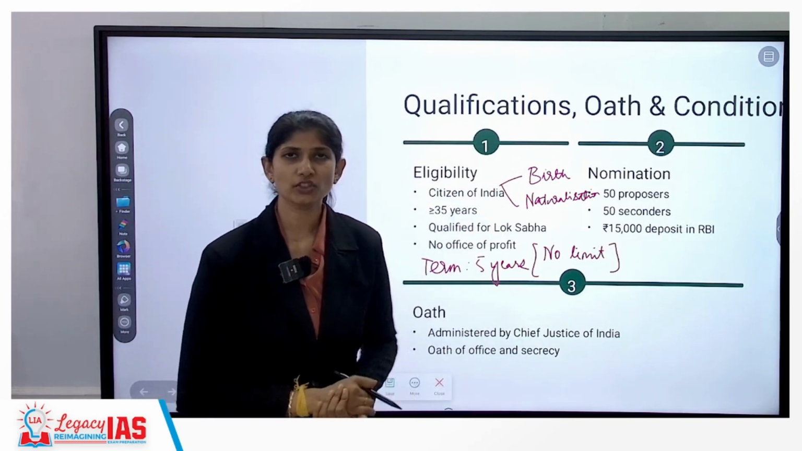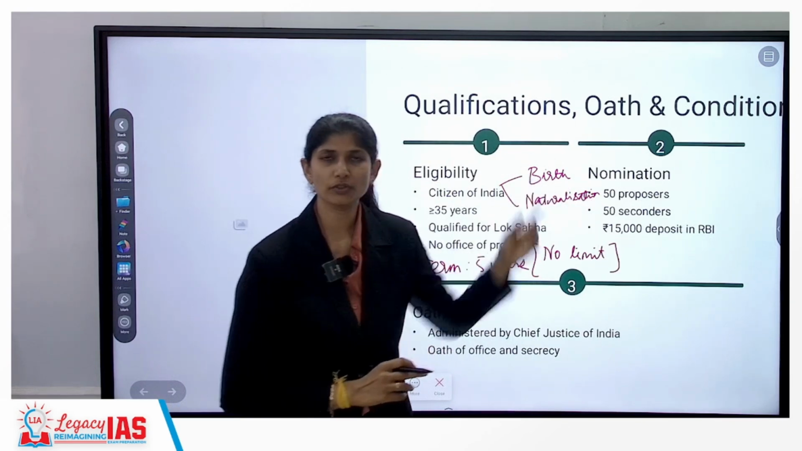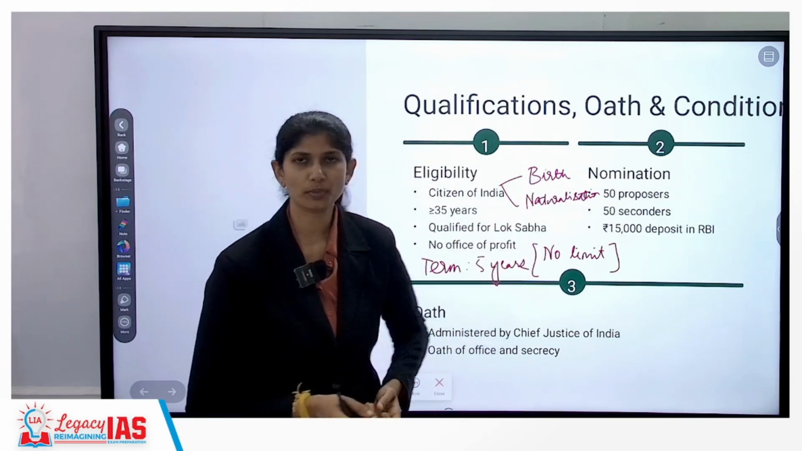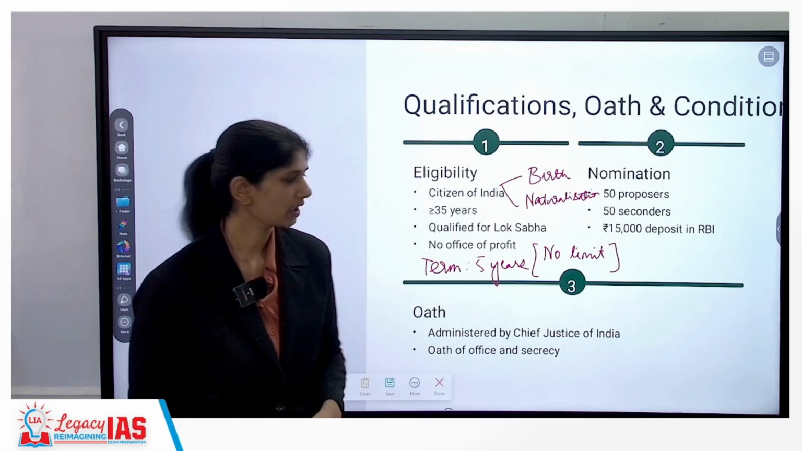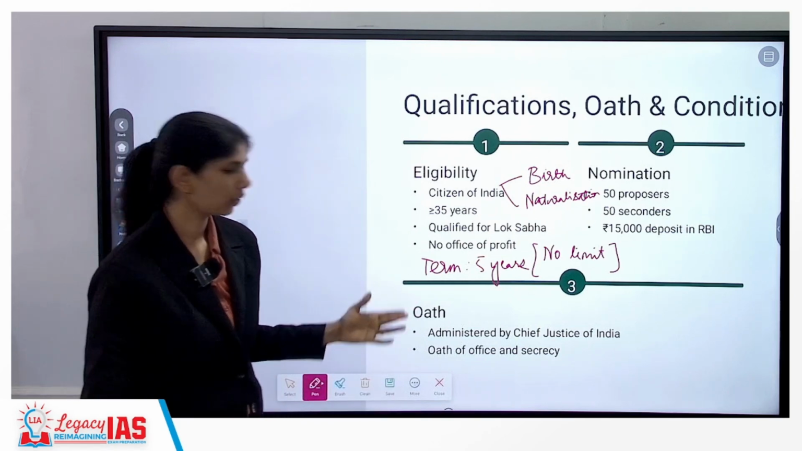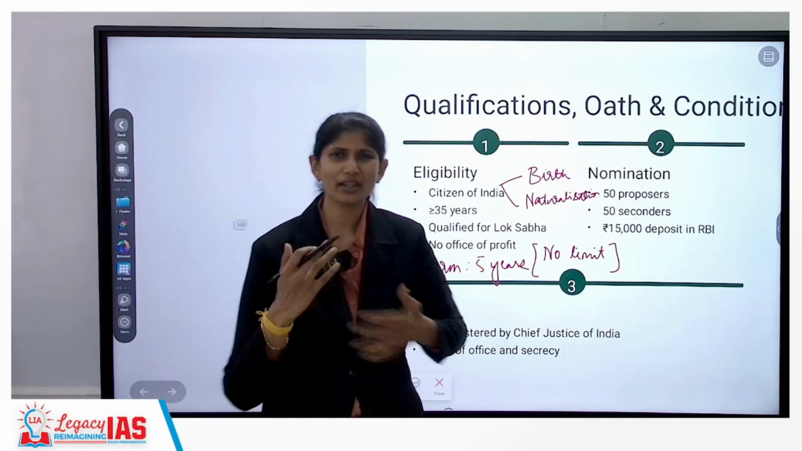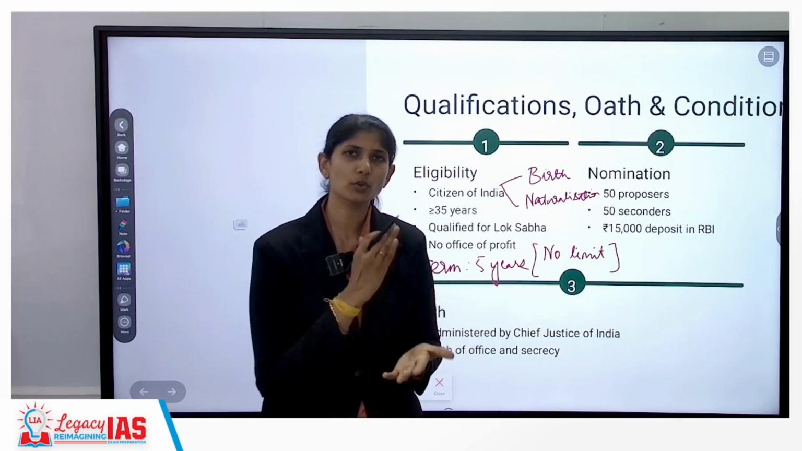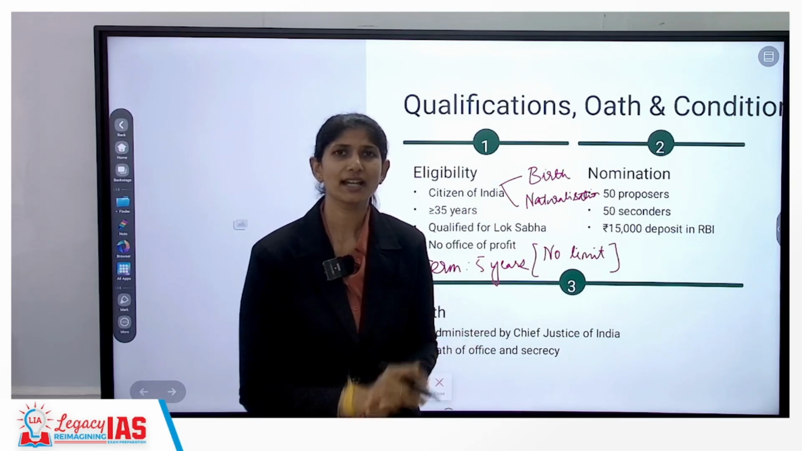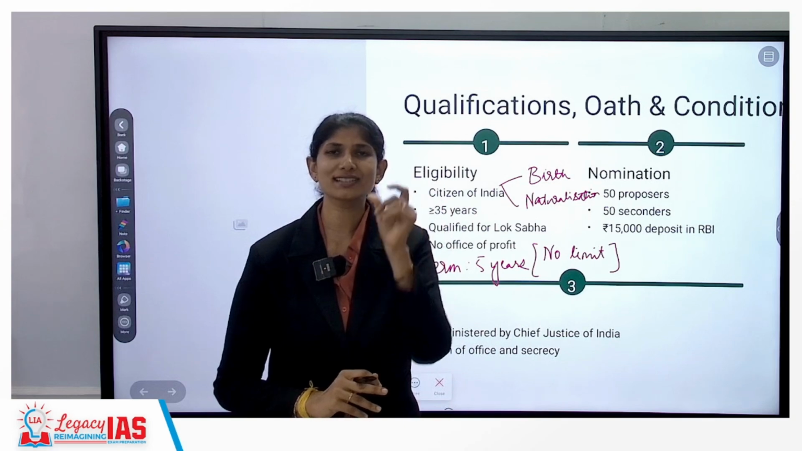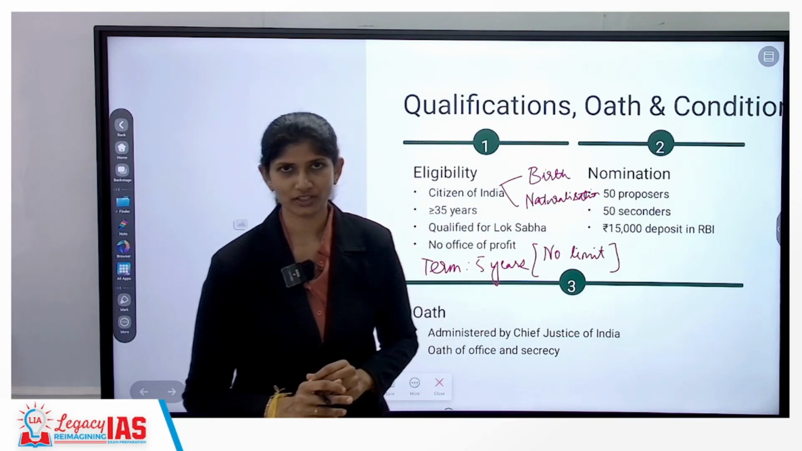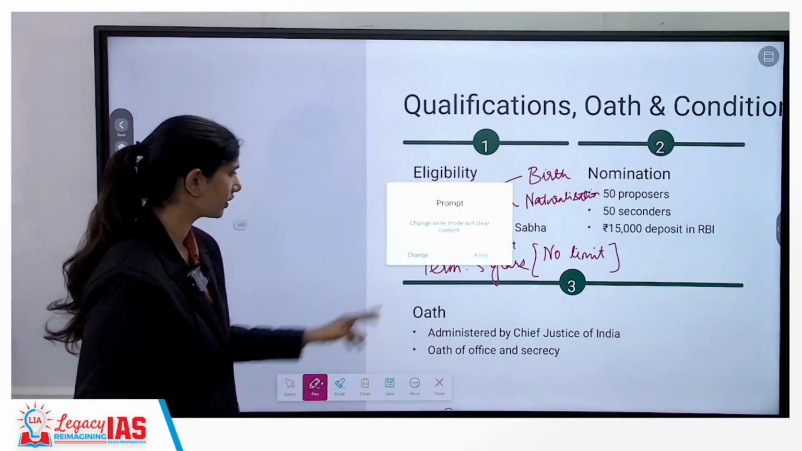For the nomination of a president, you need 50 proposers, 50 seconders and a 15,000 rupees deposit. Alright. Now if we say the oath, who will administer the oath? Usually for everyone, oath is administered by the president. Who administers the oath for the president? Either the Chief Justice of India or the senior most judge of Supreme Court. Alright. This is for your president.